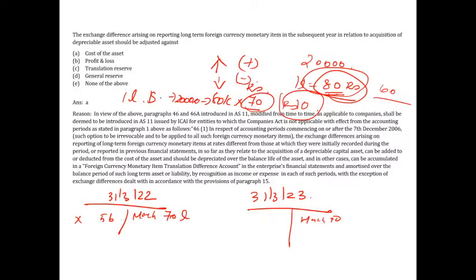Because of exchange difference, if there is any incremental in your foreign currency liability, long-term liability, because of purchase of an asset, then add that exchange difference to the cost of your asset straight. Don't charge it to P&L. If there is a decrease, then minus it from the cost of the asset in the next year. So no need to give impact in your P&L.